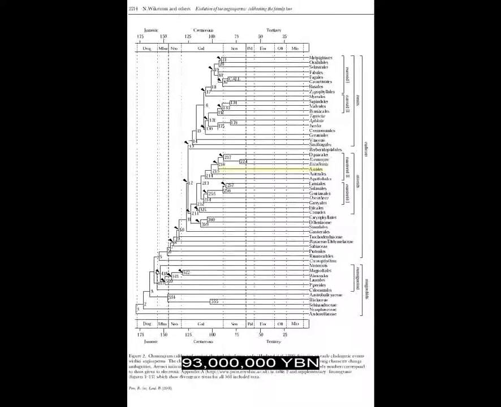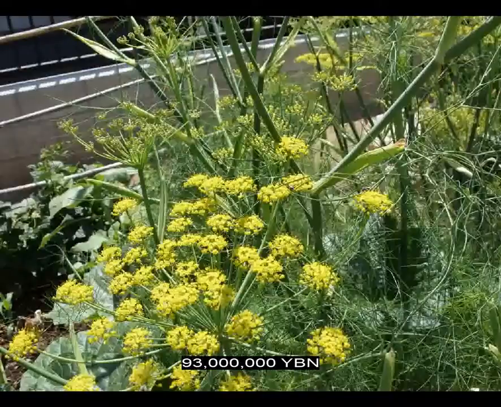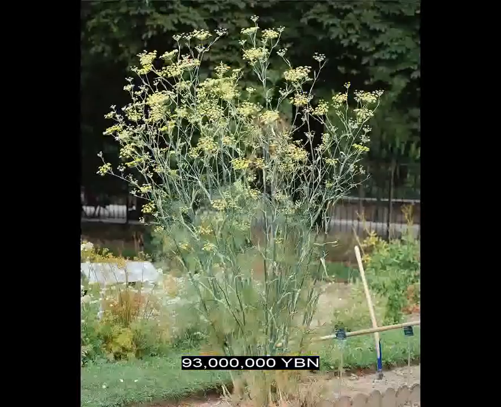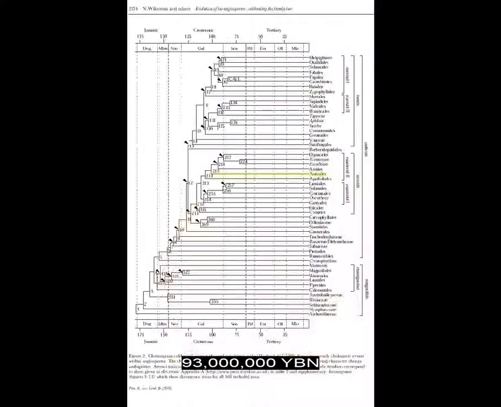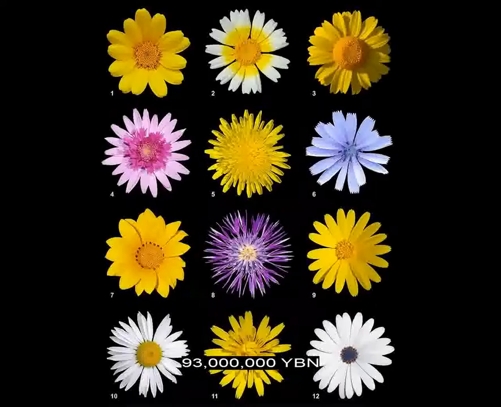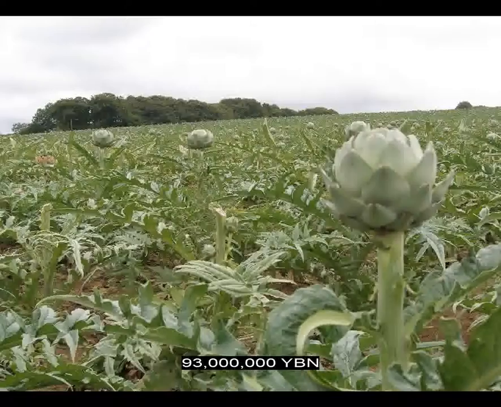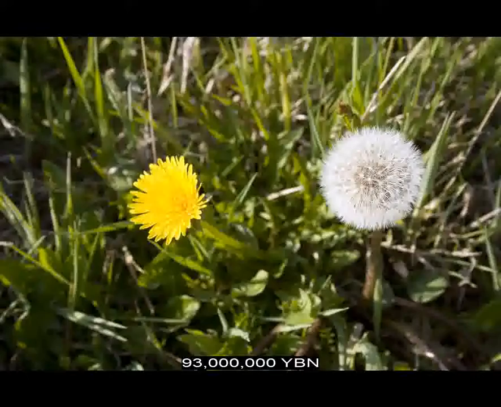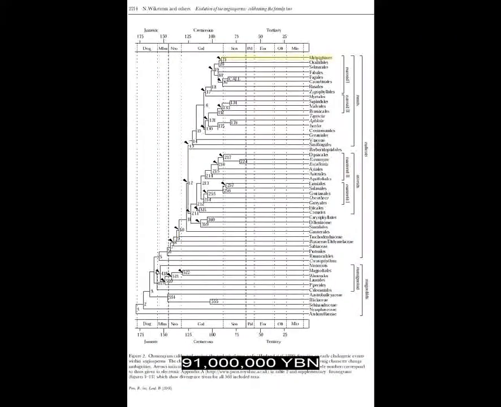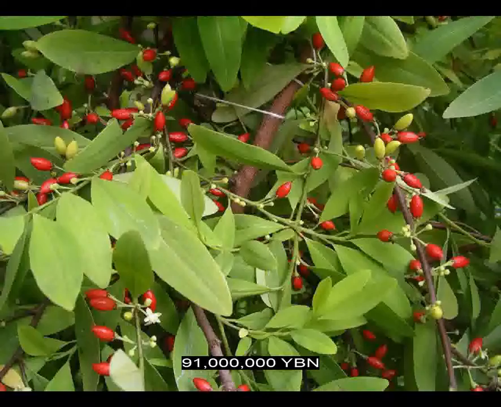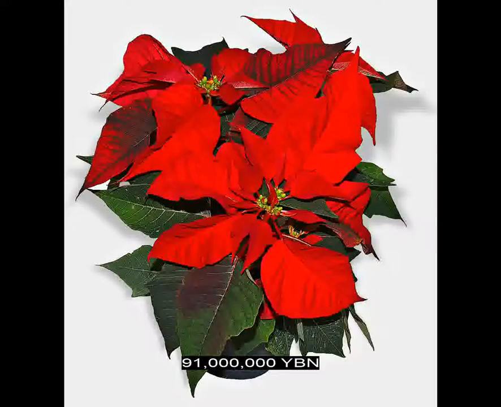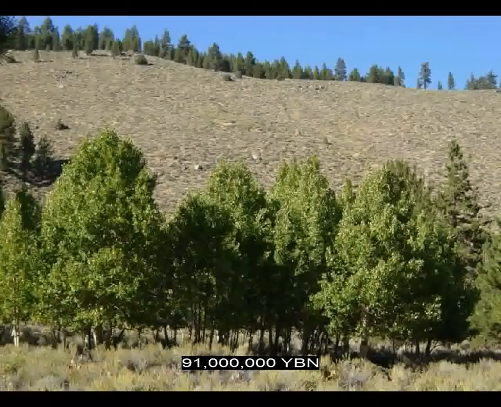Asterids, apiales evolve, ancestor of dill, celery, cilantro, carrot, parsnip, fennel, parsley, and ivy. Asterids, asterales evolve, ancestor of tarragon, daisy, artichoke, sunflower, lettuce, and dandelion. Rosids, malpighiales evolve, ancestor of coca, rubber tree, cassava, poinsettia, willow, poplar, and aspen.